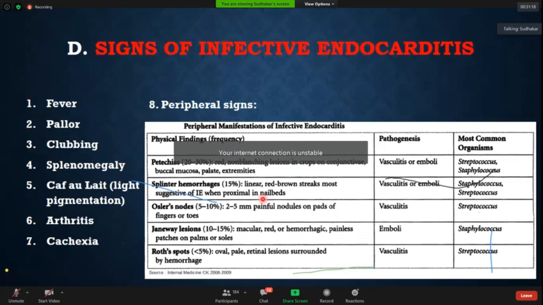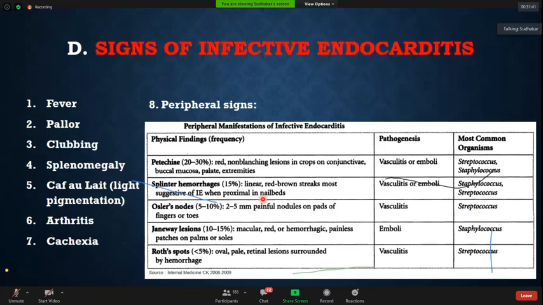Now next are Osler nodes. Osler nodes are painful, always remember. And where do you get them? You get them in the fingers and toes. You have to look at the pulp of the fingers and the toes. They are painful and they are 2 to 5 mm, and they are vasculitic. Vasculitic means they are associated with RA factors, they are rheumatologic, they are immunologic.